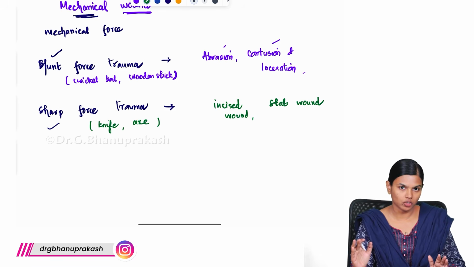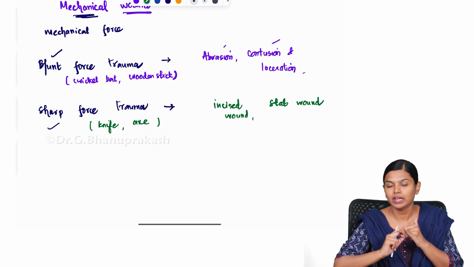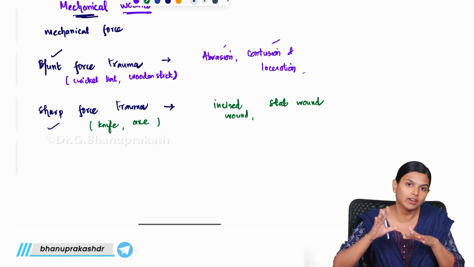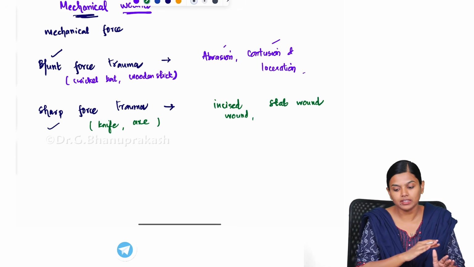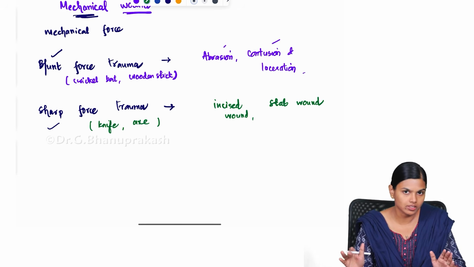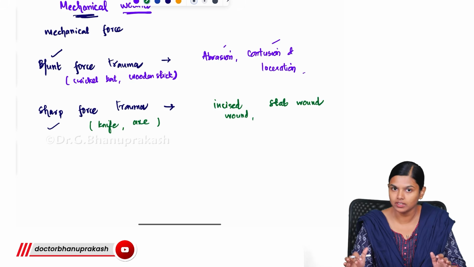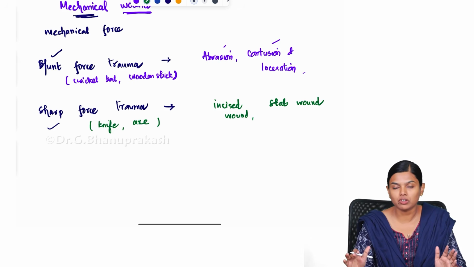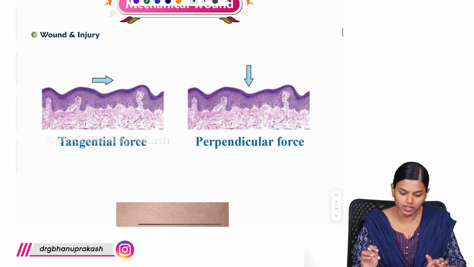So, when we say mechanical trauma, we will be dealing mainly with these. If it is a sharp force trauma, we will get either incised wound or stab wound. If it is a blunt force trauma, we will get abrasion, contusion or laceration. Basically, these are the 5 things we are going to deal with in this chapter, and they are very important. Each and every aspect of this is a question, and it is a must-know topic for the undergraduate examination. With this basic ideology of blunt force and sharp force trauma, we are going to enter into the actual classifications. First, we are going to see abrasion.